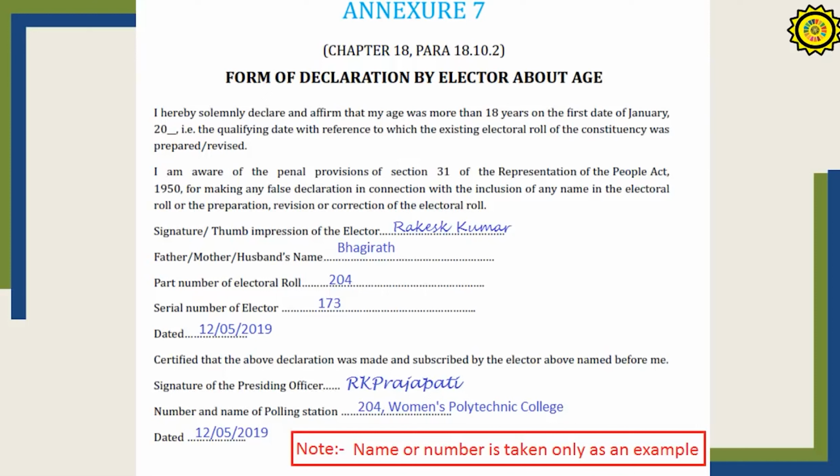This is the form of declaration by an elector about his age. If a particular voter comes and you have doubt that he is underage, then this is a declaration that has to be obtained. Normally, in the present situation, such cases are very, very rare.